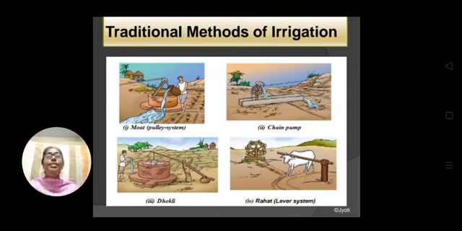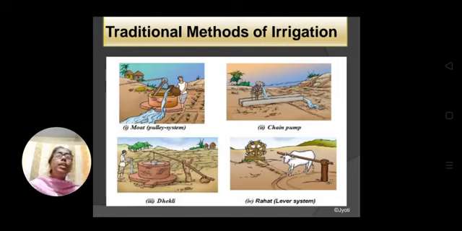Nowadays you may not see this method, because technology is so advanced, and farmers also want to save time and save water. With the help of the pulley, the water is drawn from the well, and then it is supplied to the field, or the field is irrigated.